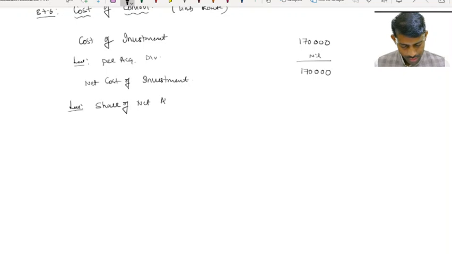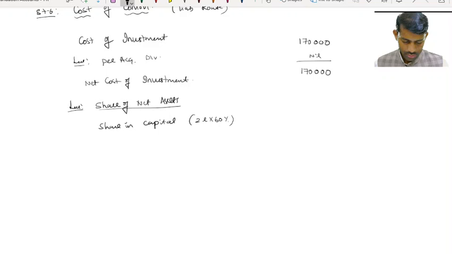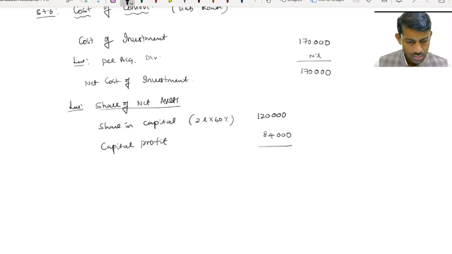Share in capital, 2 lakh into 60%, which is 1,20,000. Capital profit is 84,000.